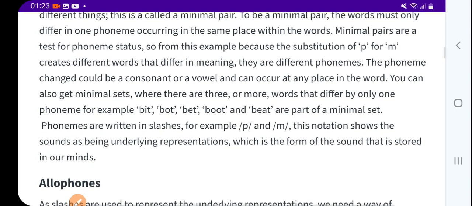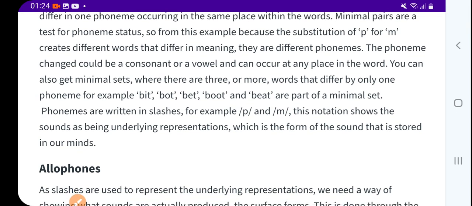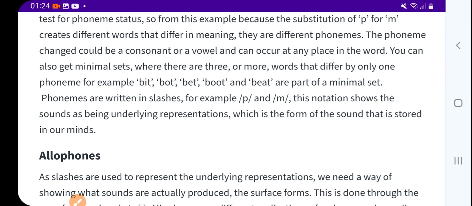Within the words, minimal pairs are a test for phoneme status. From this example, because the substitution of p and m creates different words that differ in meaning, they are different phonemes. The phoneme change could be a consonant or a vowel, and it can occur at any place in the word.